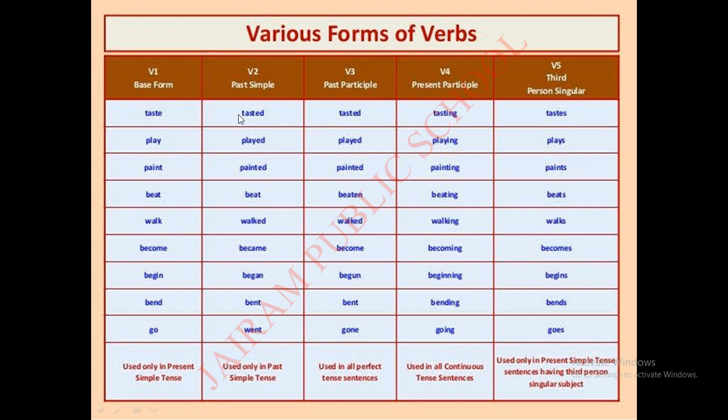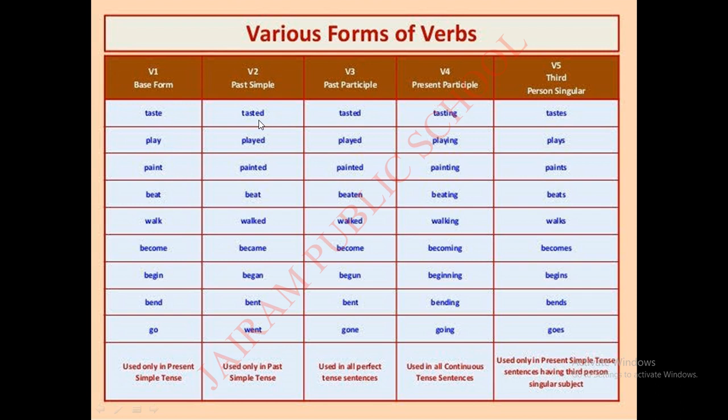Now we have various forms of verbs. We have 5 forms: V1, V2, V3, V4 and V5. First we are going to see the base form of the verb, V1: taste, play, paint, beat, walk, become, begin, bend, go. We can use these verbs only in present simple tense.